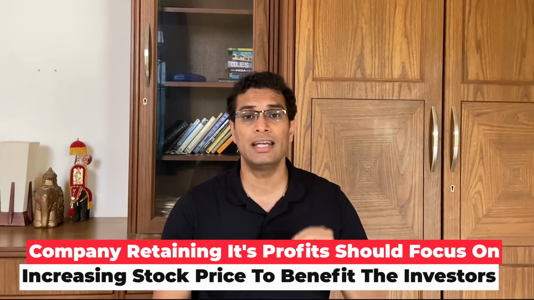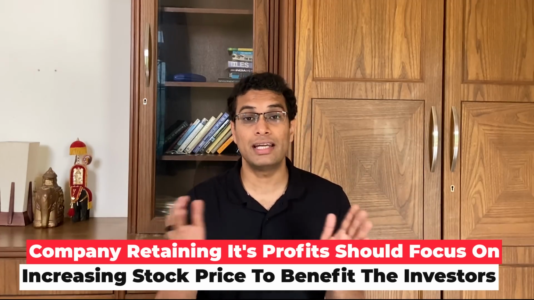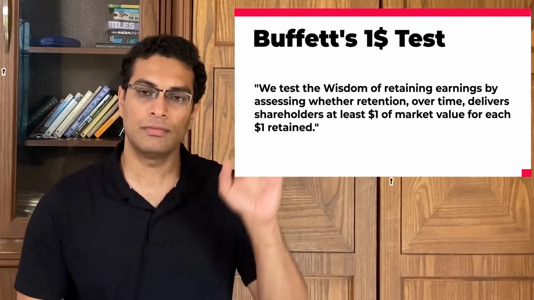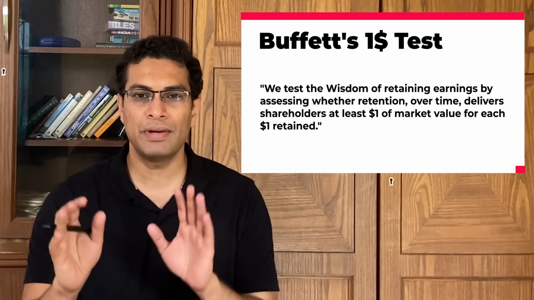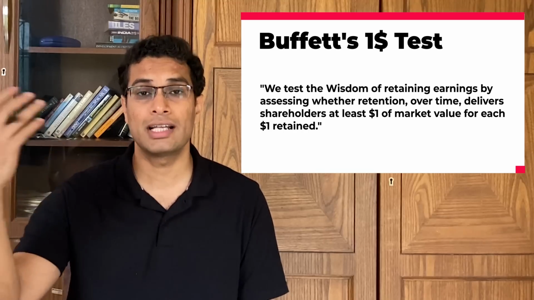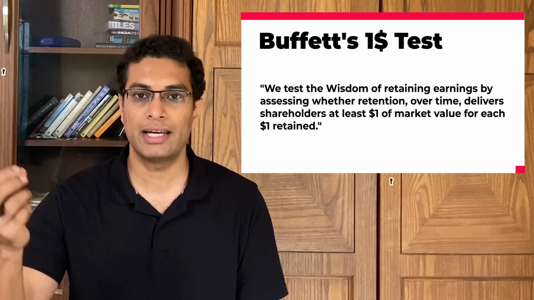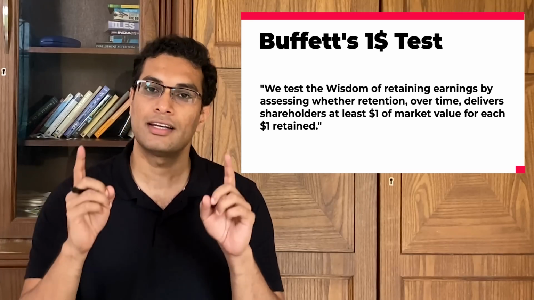So if a company is giving you money in the form of dividends, it makes sense. But if a company is retaining its profit, then one could argue that the goal of the company should become to increase its stock market price so that investors also make money through it. And according to Mr. Warren Buffett's $1 rule, and here is the rule again for you to parse through the definition, it simply says that if the company is retaining $1 of earning, then it should translate into an increase of $1 in its stock price at a certain stage. If that is not happening, it means that it is a bad company.